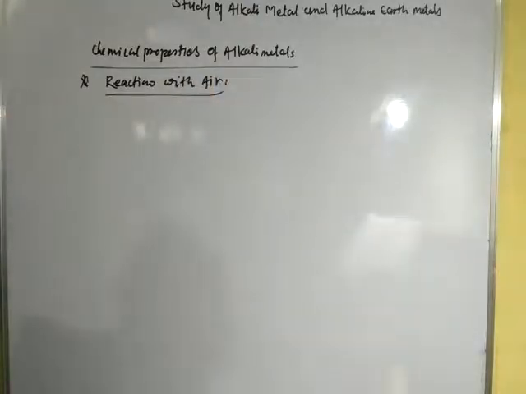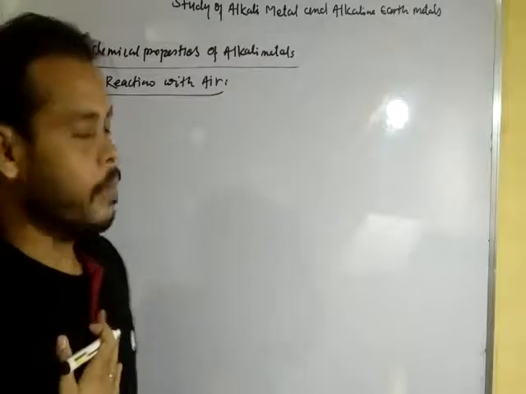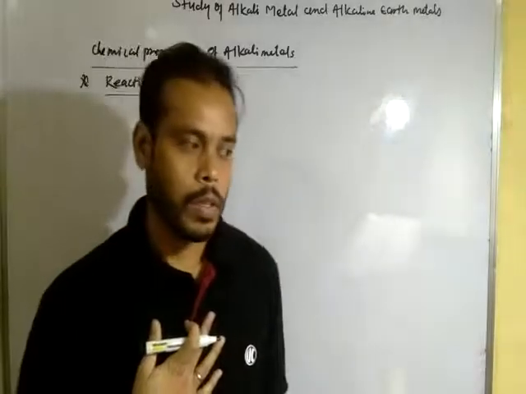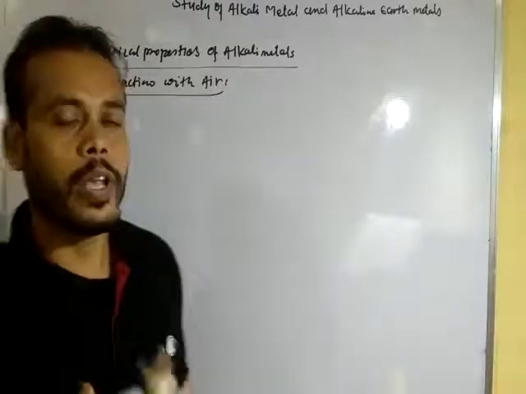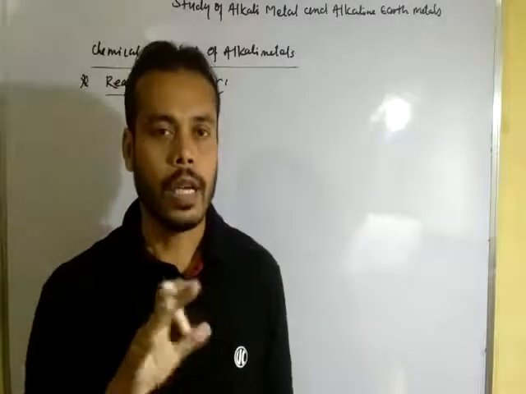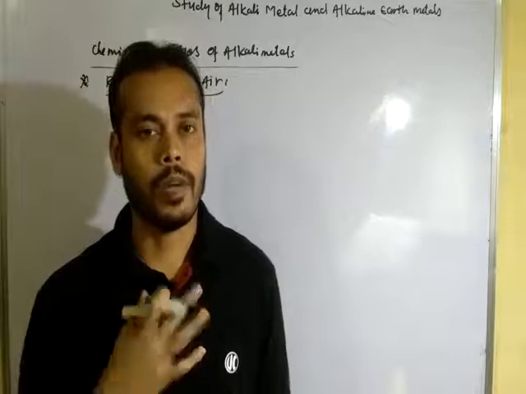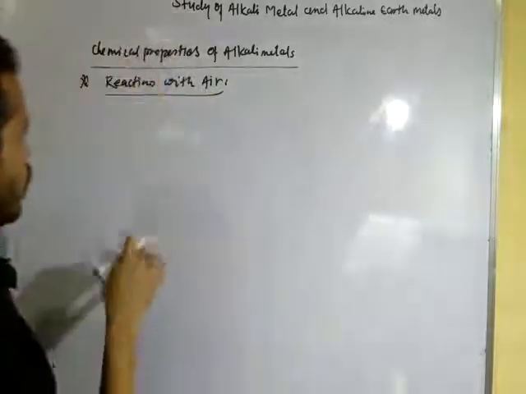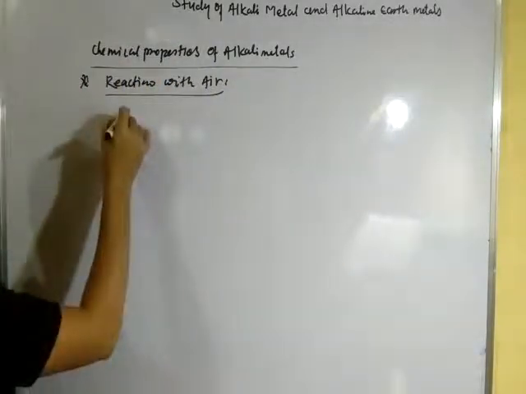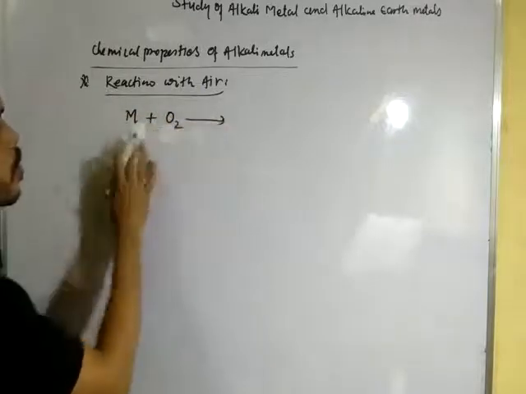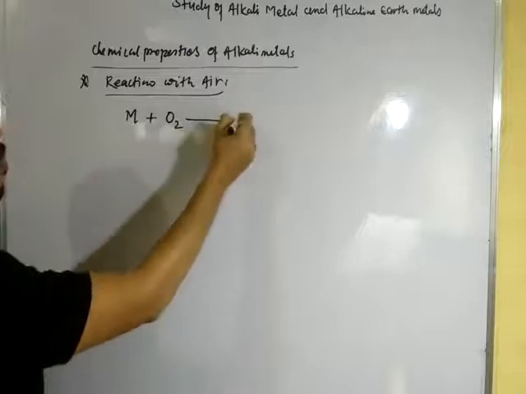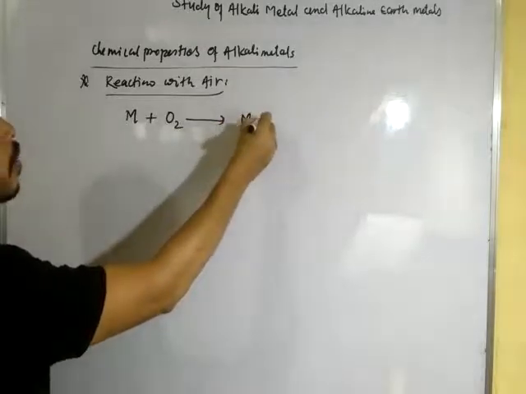Okay dear student, when alkali metals are exposed to air, they combine with oxygen to form oxides of the respective metals. When exposed to air, they form the metallic oxide M2O.